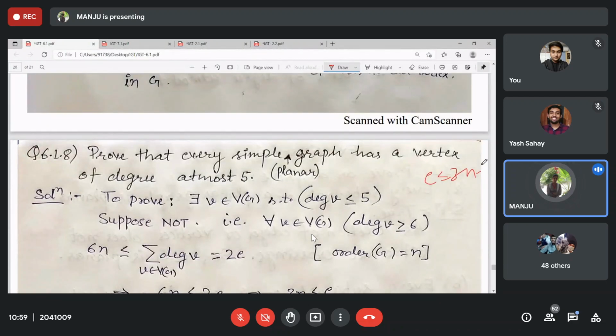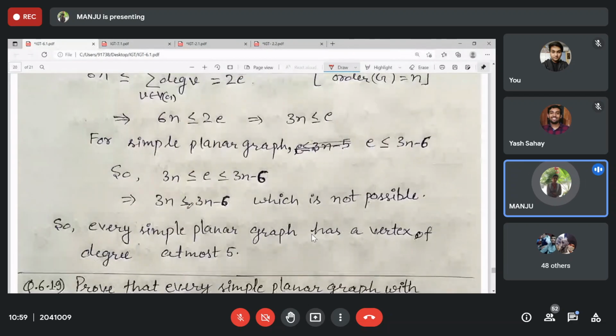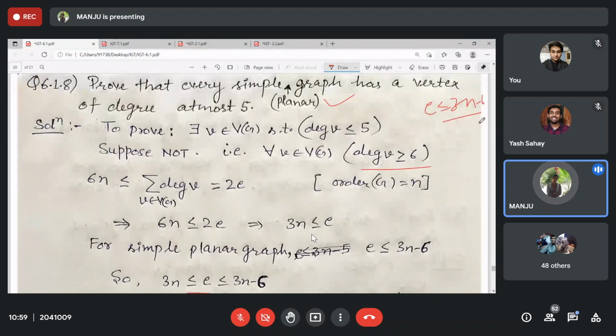Then by using that formula, E is at most 3n minus 6, we prove that every simple planar graph has a vertex of degree at most 5. When a simple planar graph is given, there will be at least one vertex whose degree is either 5 or less. If all the degrees are greater than or equal to 6, then this will not be a planar graph, because we get a contradiction on the number of edges. We have used this one because it was given.